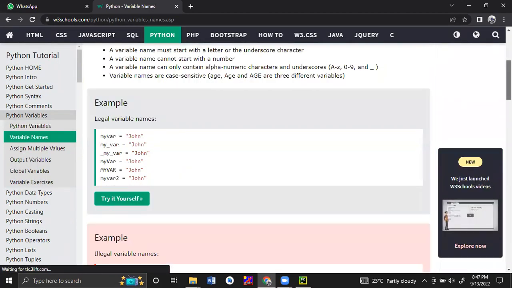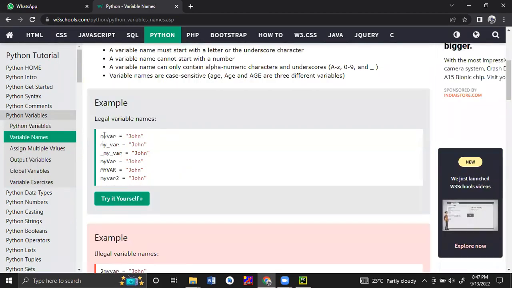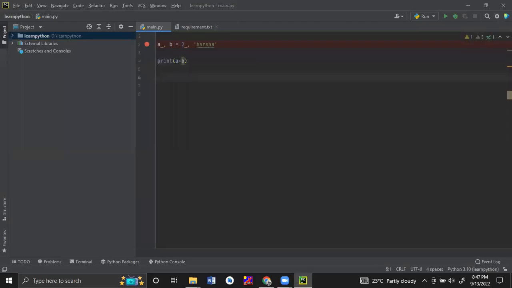So how can we declare a variable name? We can give the variable name with alphanumeric characters, and we can also use only the underscore. No other special characters are allowed, and numbers can't be used at the start. If we use them, the programming environment will give an error. In this IDE we will come to know what the error is. If you use any other tool or a normal notepad editor, we will not come to know that.